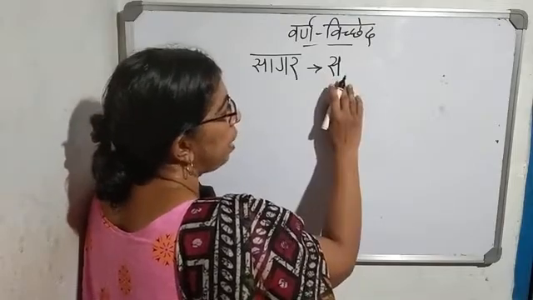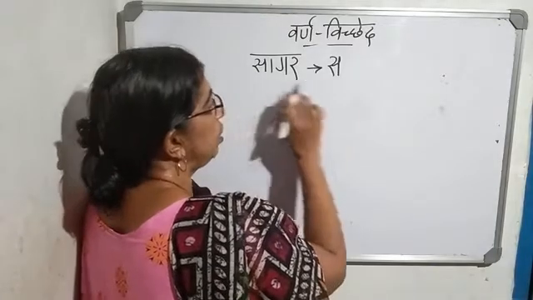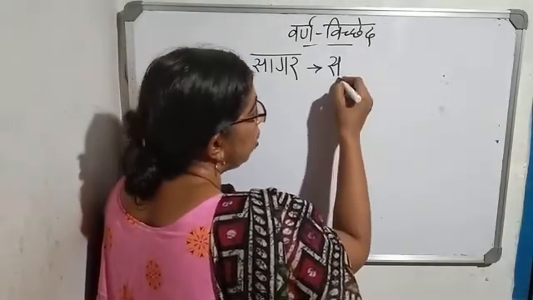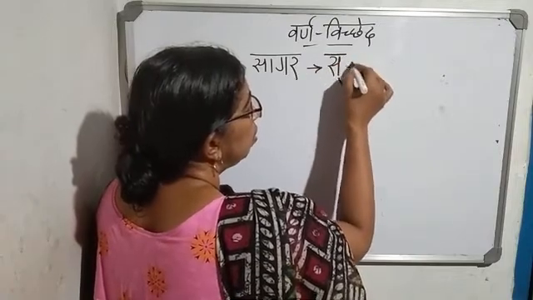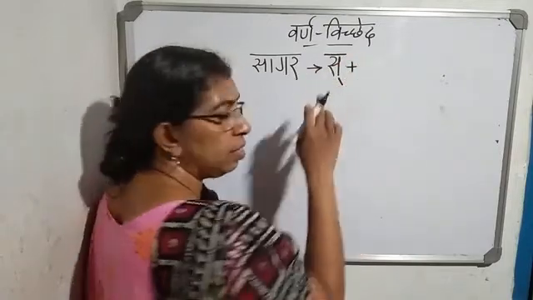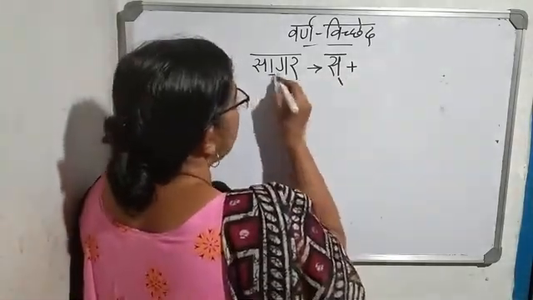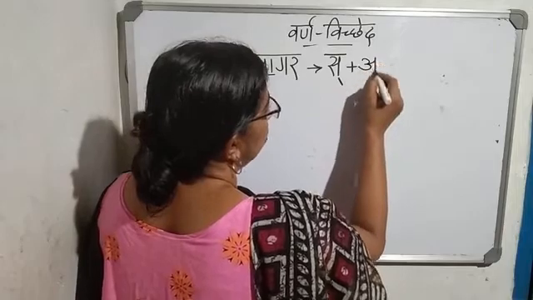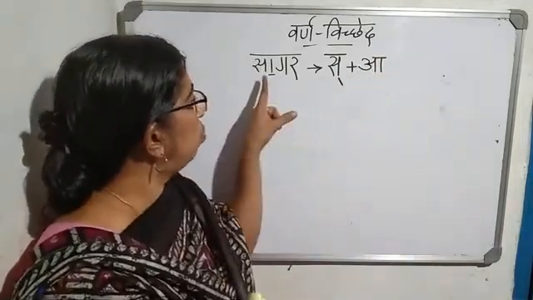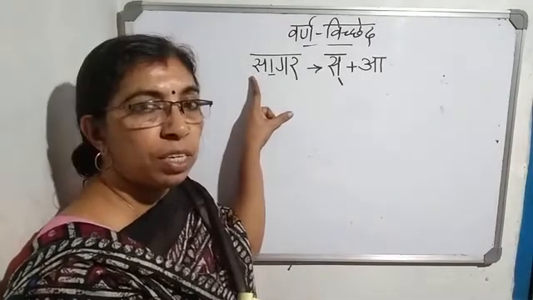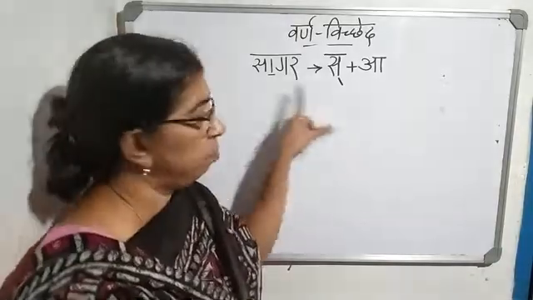When we separate swar from any Vyanjanakshar, that Vyanjanakshar will become half. S, it shows the letter is half. S. A ki matra. a. See. We separated the matra Swarakshar from Vyanjanakshar. You have to separate swar from Vyanjanakshar.